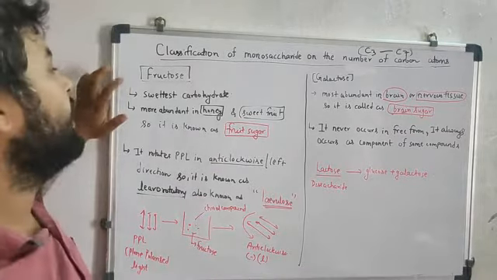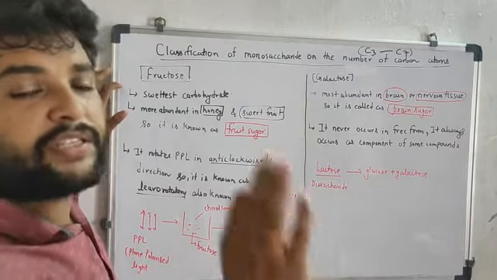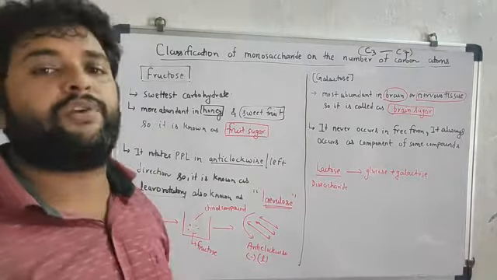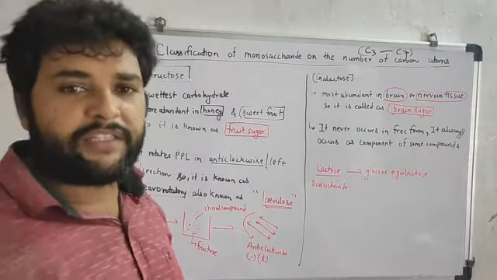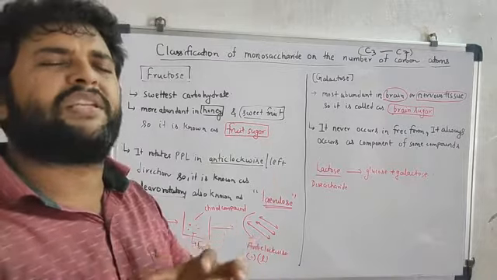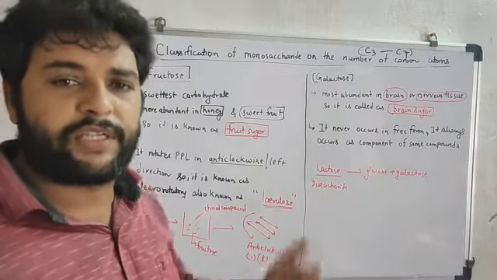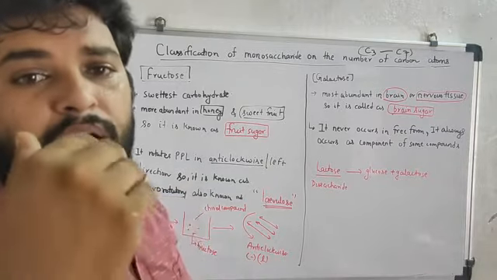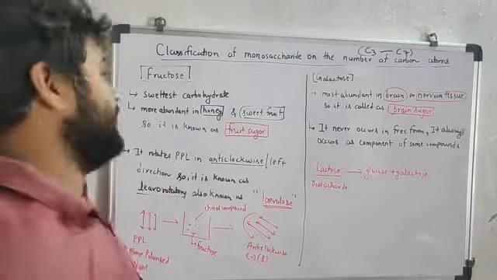Note this point. Out of all the types of carbohydrates that we have, the amount of sugar present in rich quantity is basically in fructose. That's why it is called the sweetest carbohydrate.